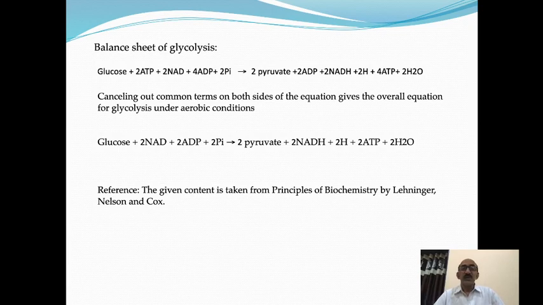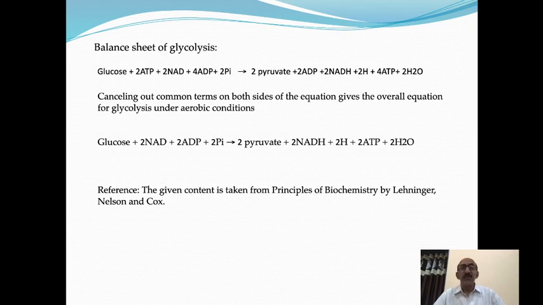The product is 2 pyruvate. You know, from one glucose molecule 2 pyruvate are synthesized. Glucose contains 6 carbon atoms. 2 pyruvate molecules contain 6 carbon atoms. That is, one molecule of pyruvate contains 3 carbon atoms. This way, the 6 carbon containing glucose is converted into 3 carbon containing compound, that is pyruvate. Therefore, 2 pyruvate are synthesized.